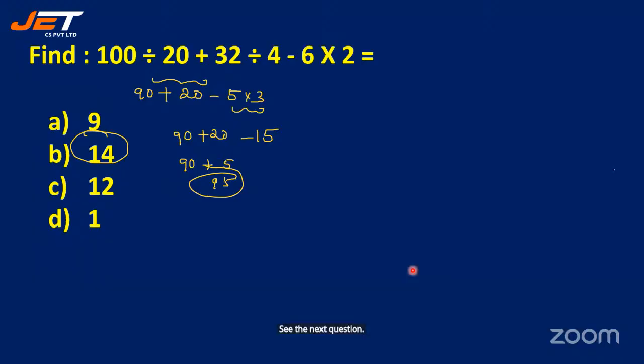Here we have 100 divided by 20 plus 32 divided by 4 minus 6 multiplied by 2. Okay. So the answer here, one second, I'm able to erase this.